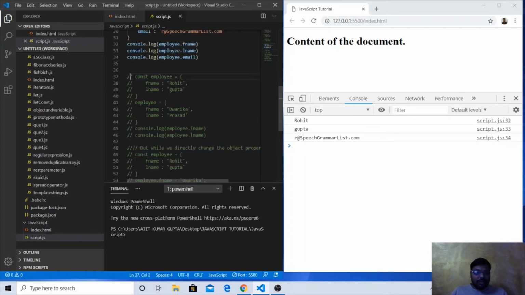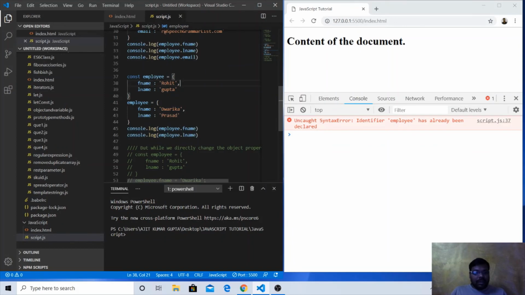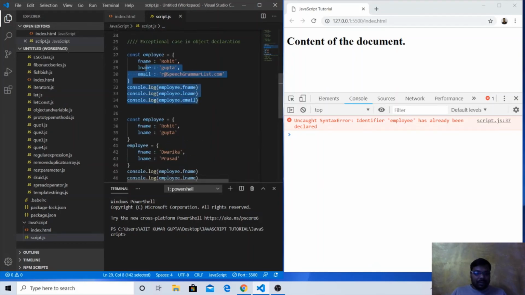So what I am trying to do, see this particular example. Employee object, fname and lname, two properties. Now employee equal to fname, we are trying to reassign the value. In fname we now put Dwarika and lname equal to Prasad, and try to access the values. Let me comment it out for you first, otherwise it will create some confusion.